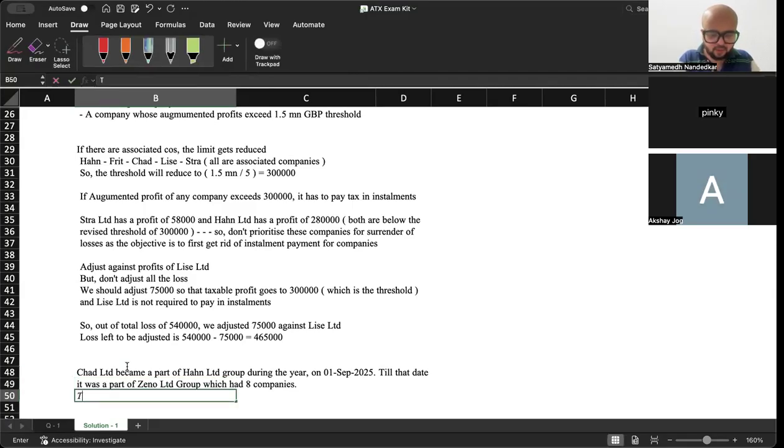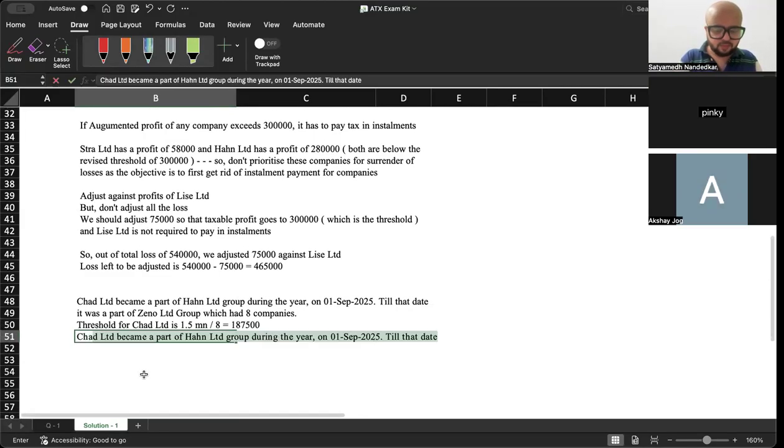Okay, so threshold for Chad Limited is 1.5 million divided by 8. How much do you think is that? 1.5 million is 15 lakh divided by 8. I think it is somewhere around 1,87,500. ये दूसरे ग्रुप का हिस्सा था, right? 187,500.